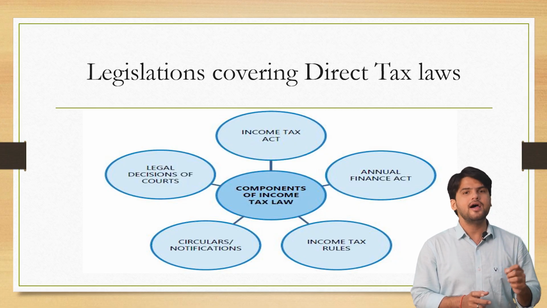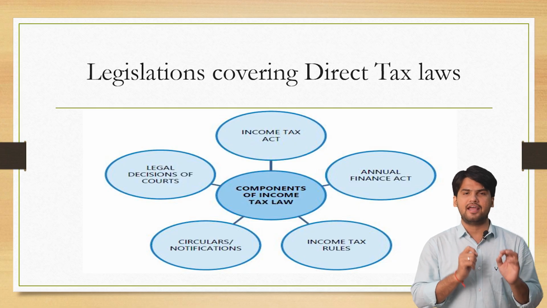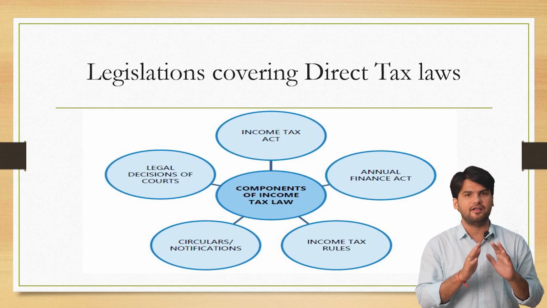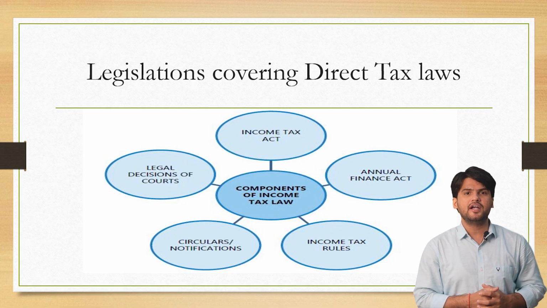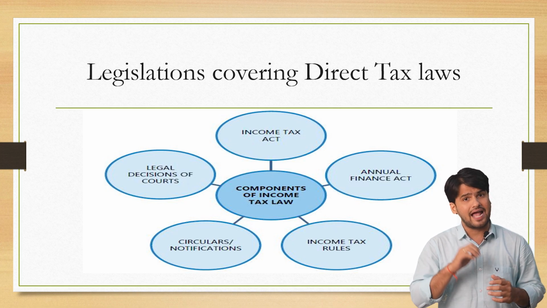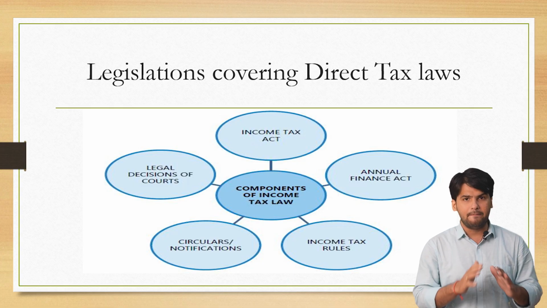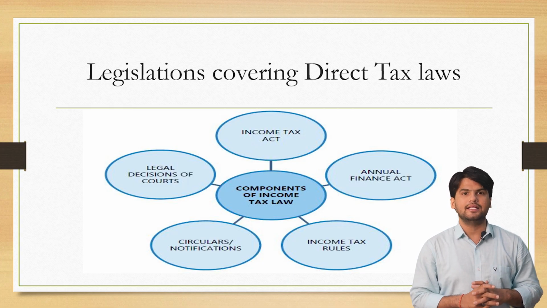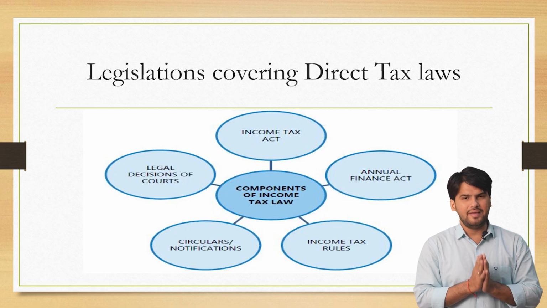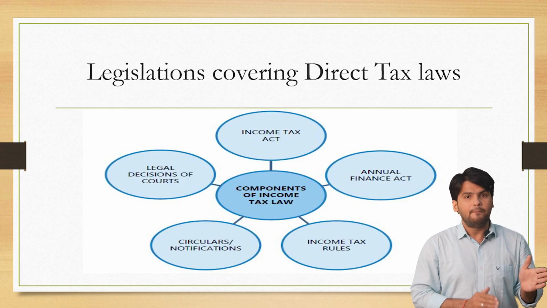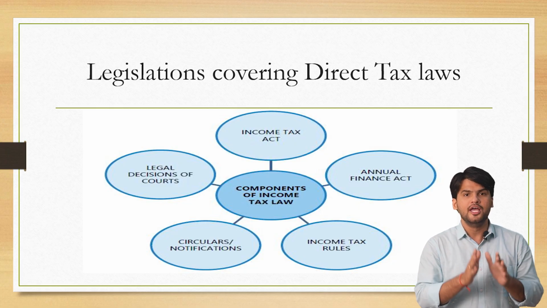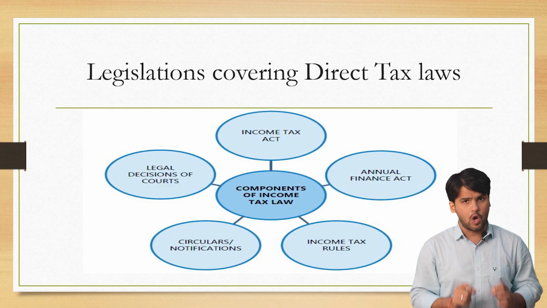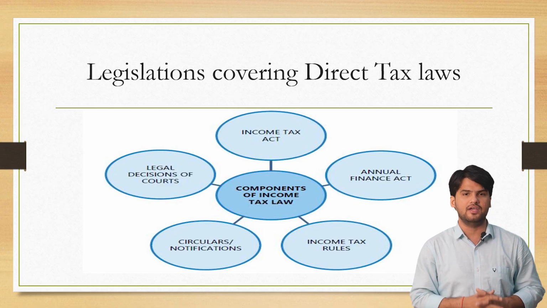all those items? It does so by introducing the Finance Act every year, which is presented in the Parliament in the form of budget. So the budget that gets presented in the Parliament later gets converted into a finance bill, and then after signature of the President of the country, it gets converted into Finance Act. So all the recent amendments and the major changes that are happening in the economy are done in the Finance Act. So basically Income Tax Act 1961 plus the Finance Act that is introduced in that particular year, when you make a combination of these two, you will be able to understand what are the direct tax laws of that particular assessment and previous year.